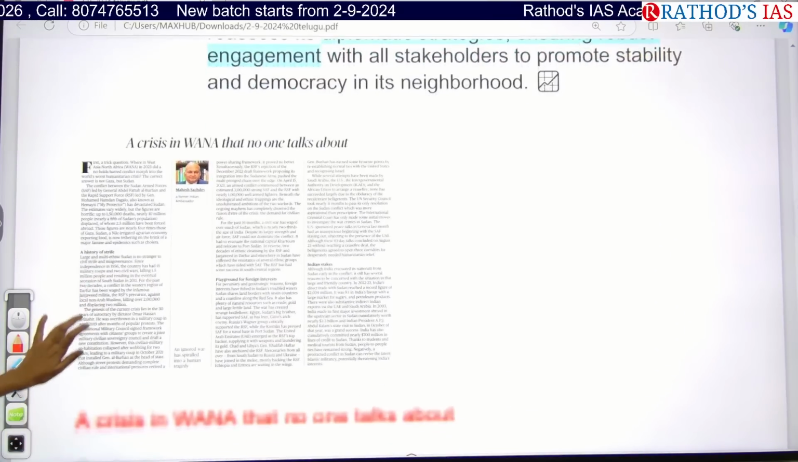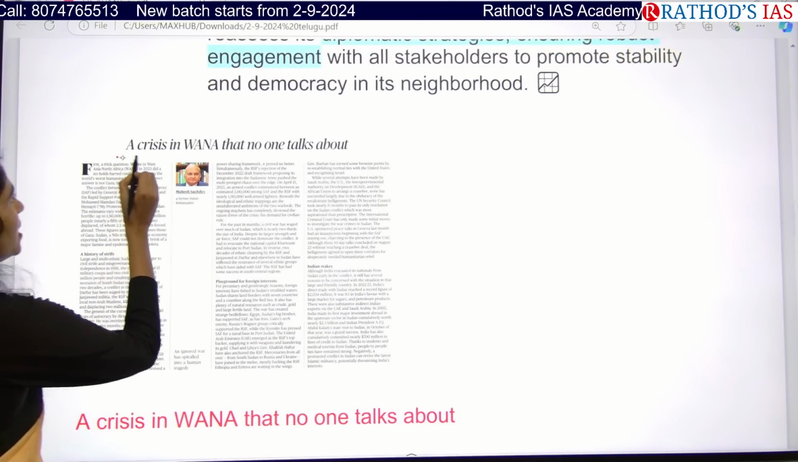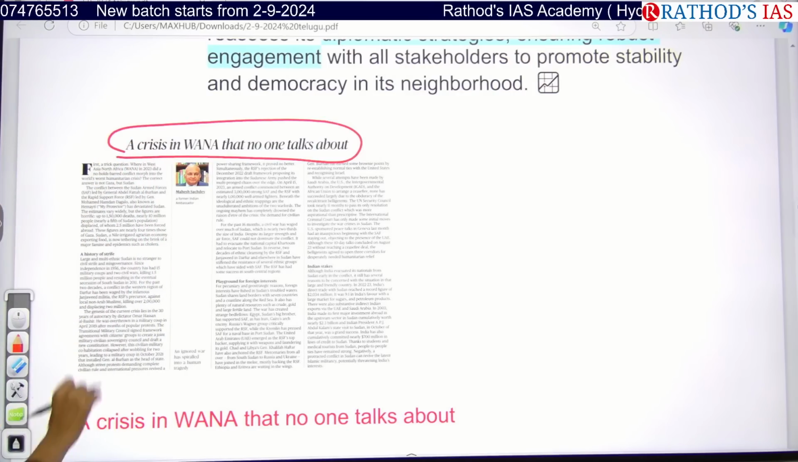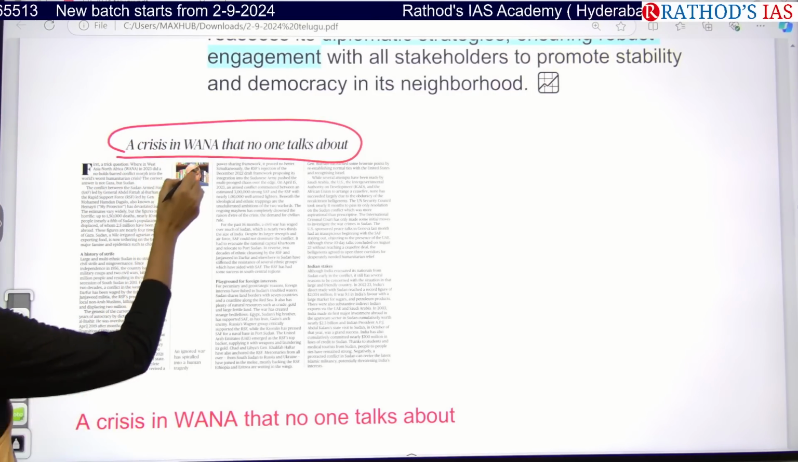That's it. And the next article says, a crisis in WANA that no one talks about. What is this WANA?